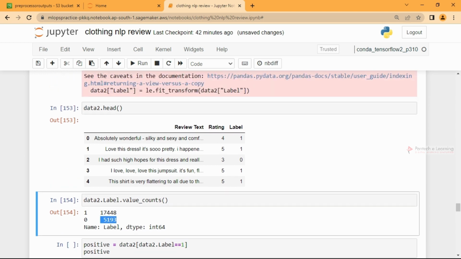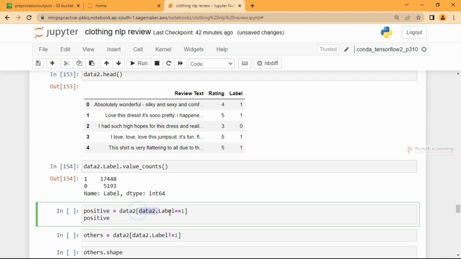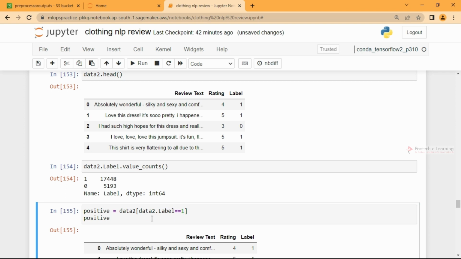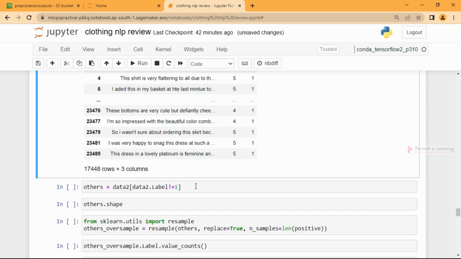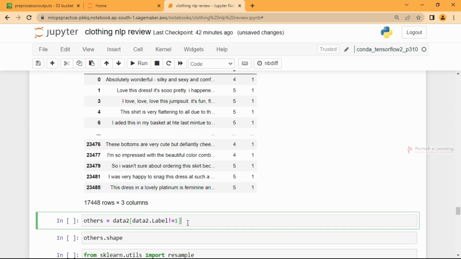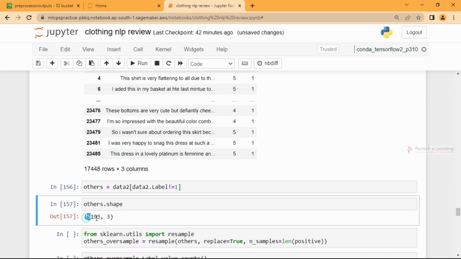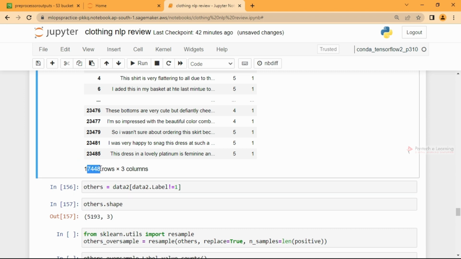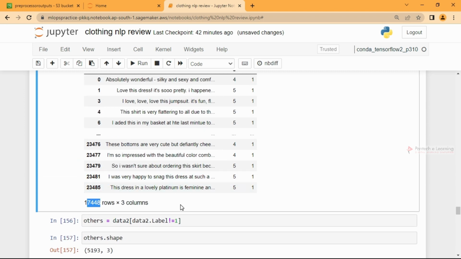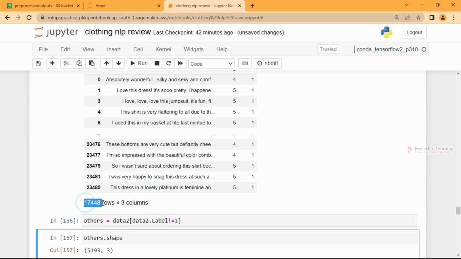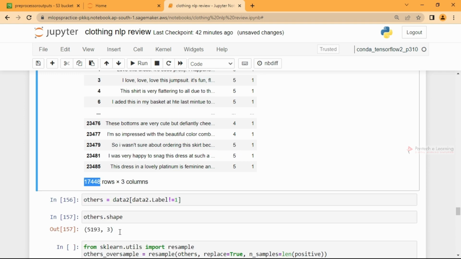So what I'm going to do is collect the positive data, wherever the label equals 1, which means it's positive data. These are the positive data I'm having. Similarly, whichever is not equal to 1, which is obviously negative data, I'll get the shape of it. Here we have 5,193, and this is 17,000, right? In the previous project, the vehicle insurance claim fraud detection, we went for undersampling. Here I have 5,000, so I can take 5,000 from this and do the next process.